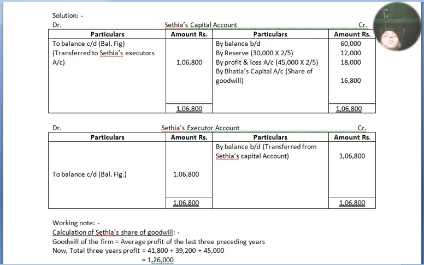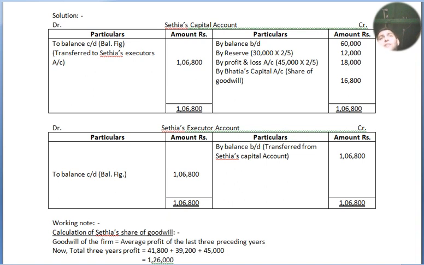And now to balance, c/d is the balancing figure, transferred to Sethia's executor's account. Now 1,06,800 they will get. Who will get? The executor of Sethia. Now again I have made one format, ledger format. Date, particulars, amount, debit, credit, both sides.